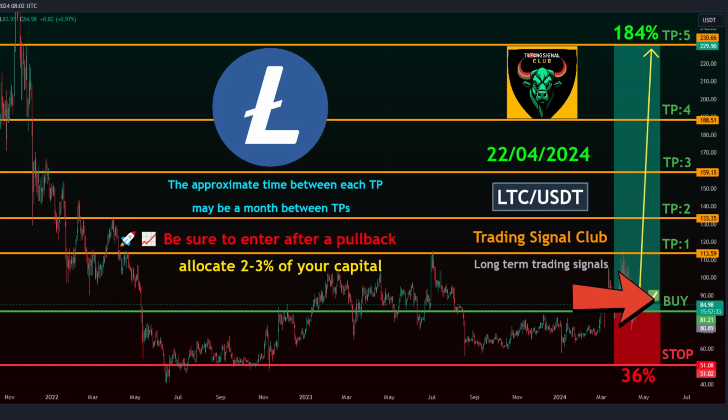Take profit targets. Target 1, 113.59. Target 2, 133.35. Target 3, 159.15. Target 4, 188.51. Target 5, 230.66. Stop loss. Stop level, 51.36.